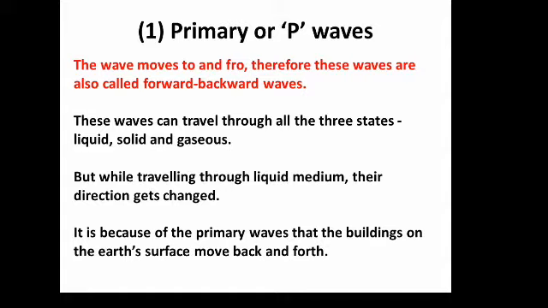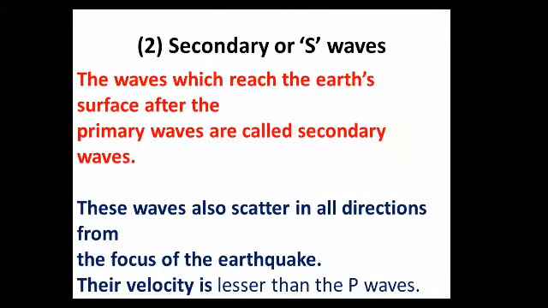Last year you studied that it is because of the primary waves that the buildings on the earth's surface move back and forth, back and forth. Second type of wave: secondary or S waves. The waves which reach the earth's surface after the primary waves are called secondary waves.